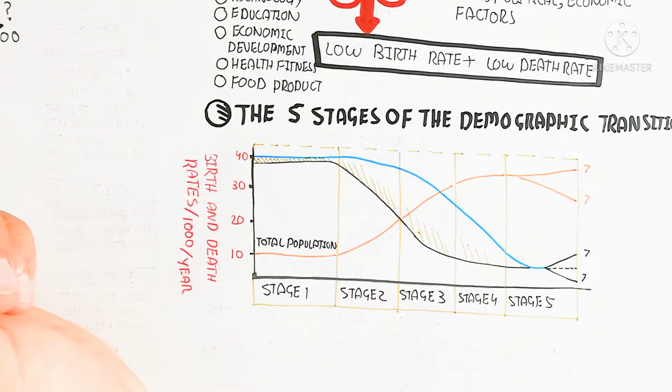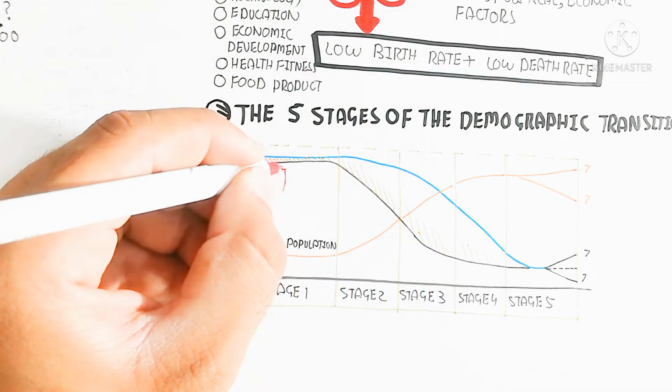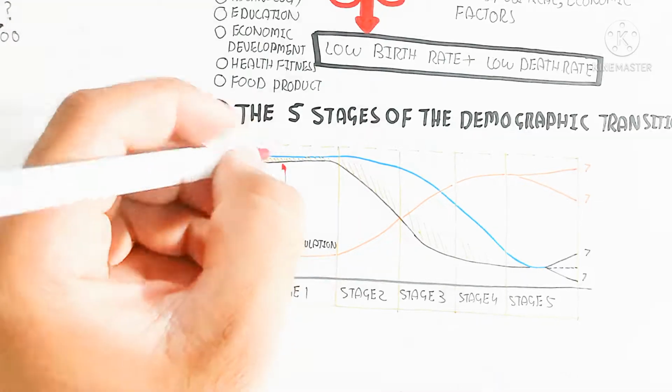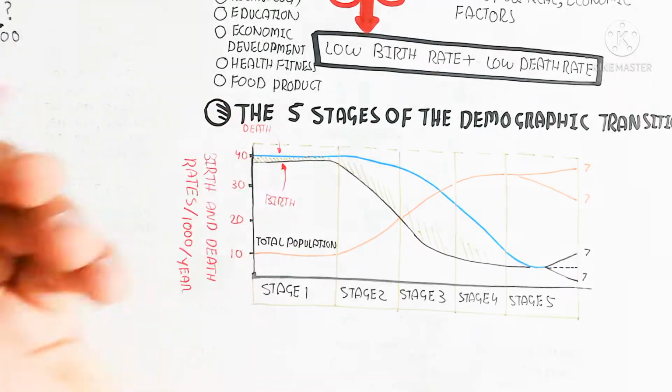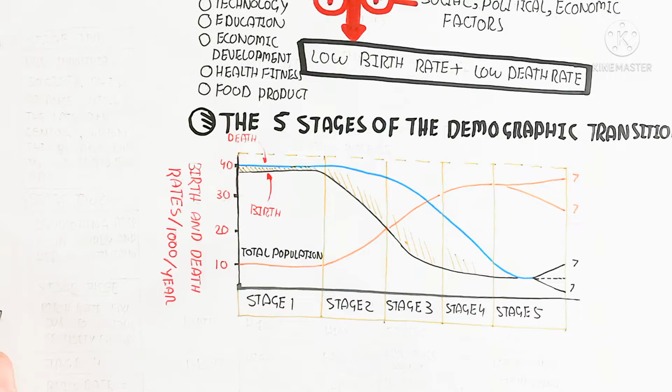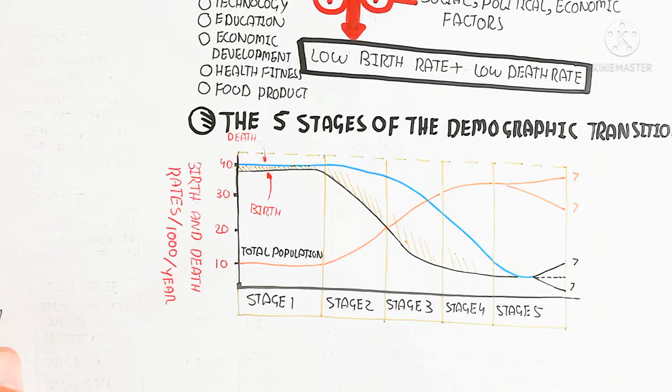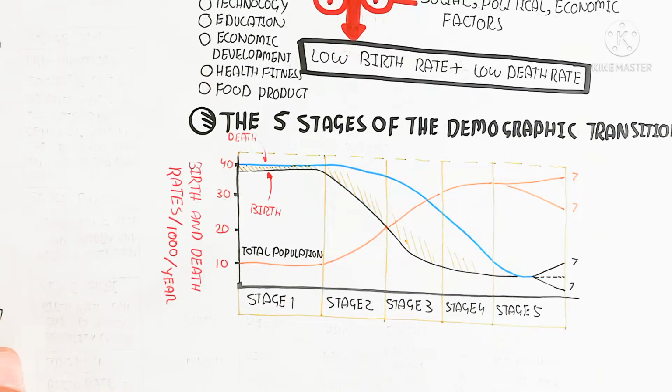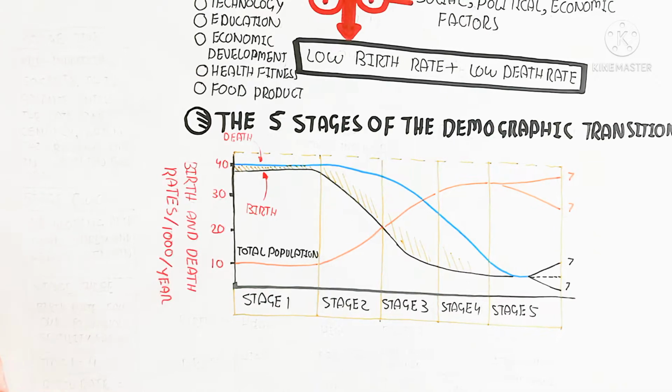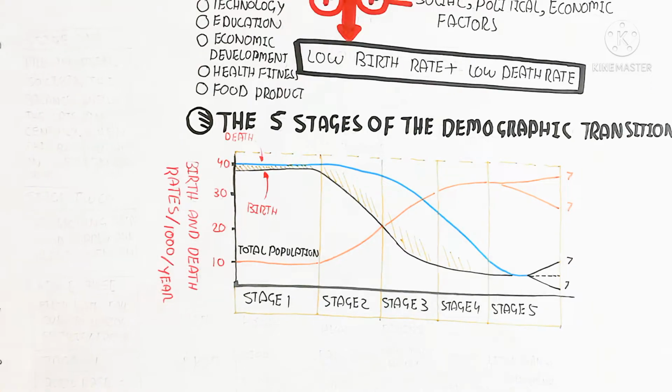Death goes downward with the passage of time. When death decreases, the rate of reproduction increases. This is the natural increase in births. For example, a bacterial colony works with the same mechanism.